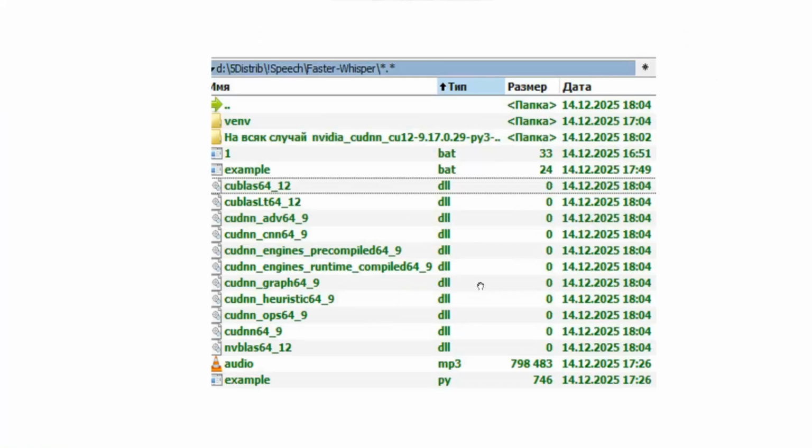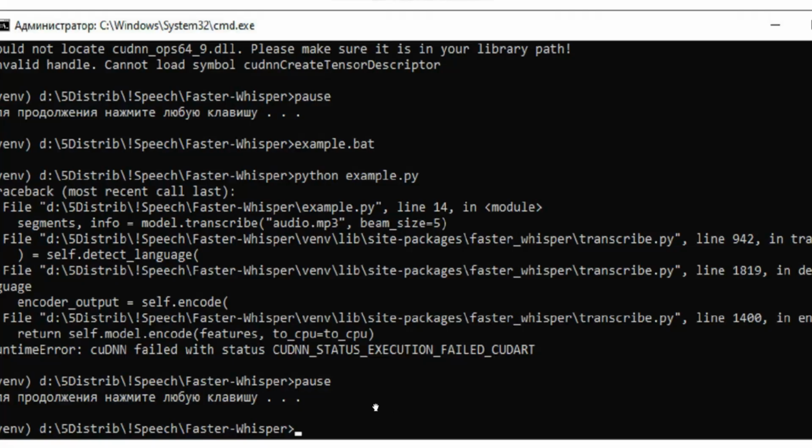But the script still did not run. Following some advice, I placed these DLL libraries directly into the same folder where my Python file was located, or to be more precise, in the current folder from which I was running the script. However, even after that the script ran, but a runtime error appeared.